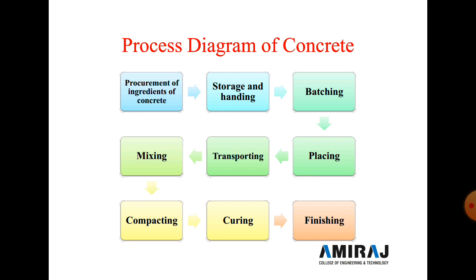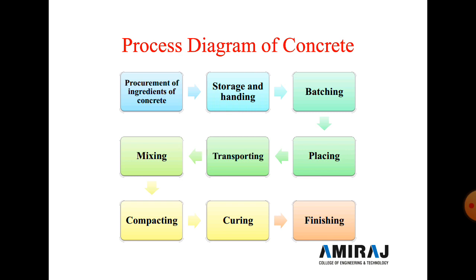Next is compacting. After filling the concrete in a mold or formwork, compacting is compulsory to reduce the honeycombing structure or to reduce the gaps between particles. For compacting we use a vibrator machine.